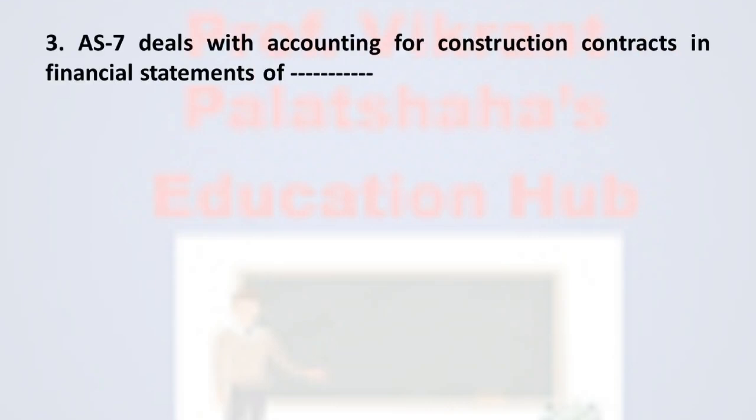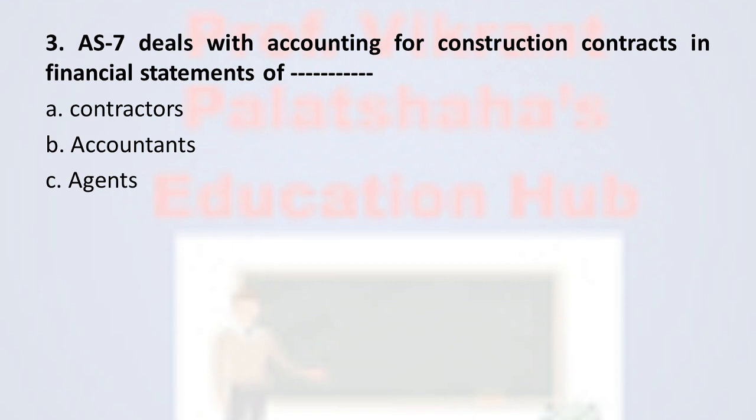Next question, question number 3. Accounting Standard 7 deals with accounting for construction contracts in financial statements of dash dash. Option A contractors, option B accountants, option C agents, and option D dealers. The correct answer is option A, contractors. So AS 7, that means Accounting Standard 7, belongs to the construction contract, and under that the financial statements are prepared for the contractors.